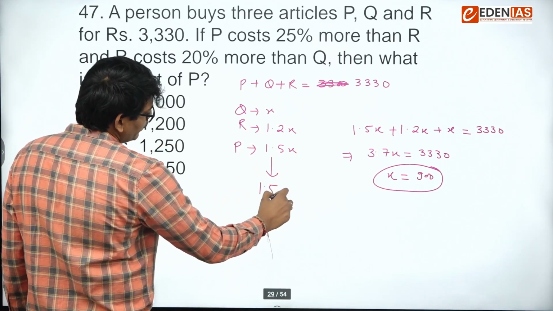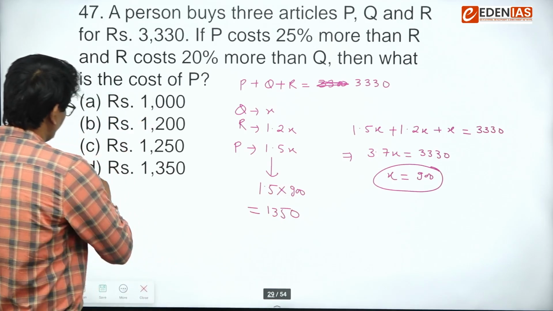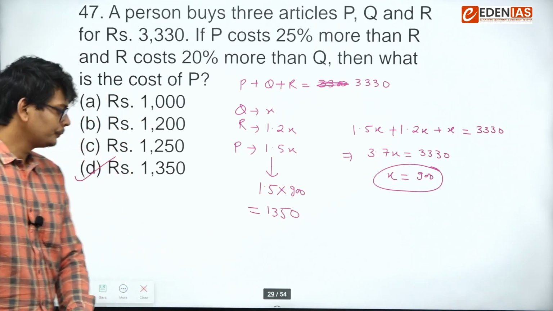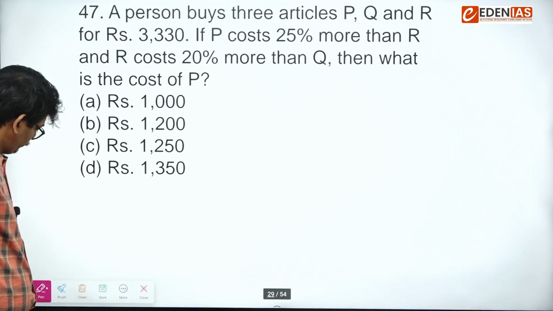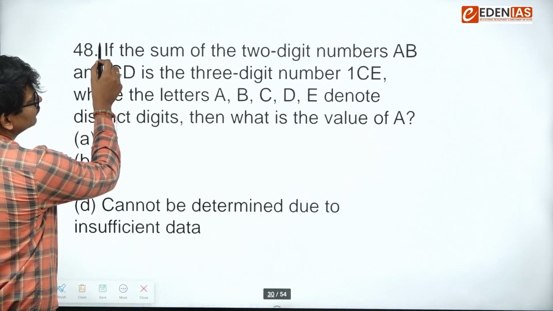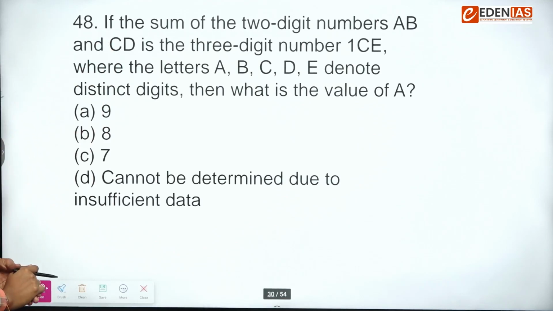So 1.5 into 900, 1350. So a direct question on percentage. Okay, this was a very good question.